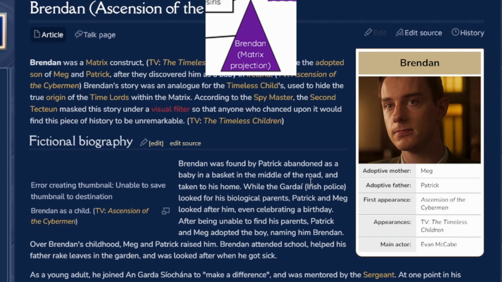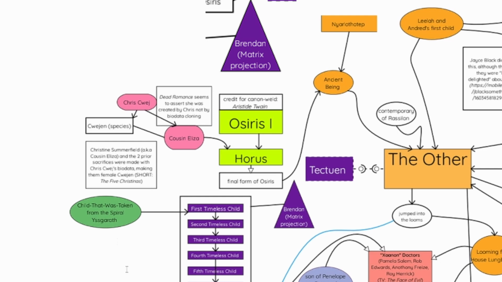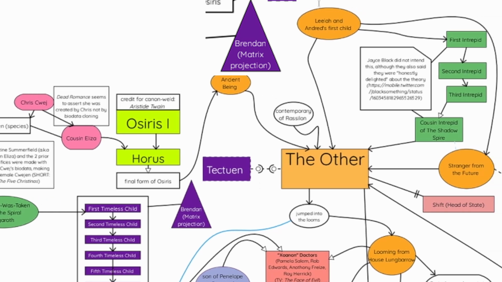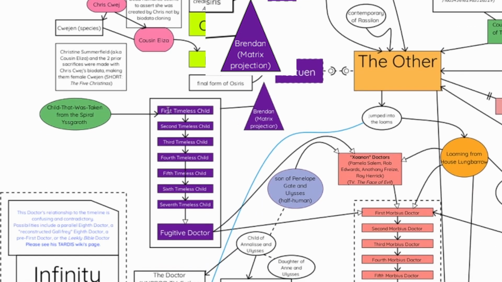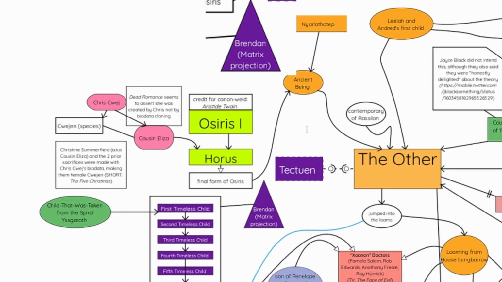So, since we've talked about the fact that there are two points where the Doctor's history starts, it either starts from up here if you have the interpretation that he goes into the other, or there's the interpretation that he goes from the child that was taken into those. But both of them could be right in different ways. You could say what was said, or becoming Chris Quedge and Horus, and then there's also Nyarlathotep. So I guess all of these could be the Doctor in some way, after all.